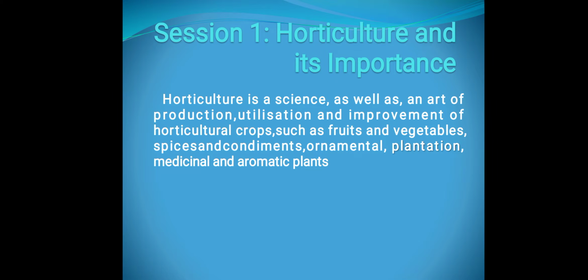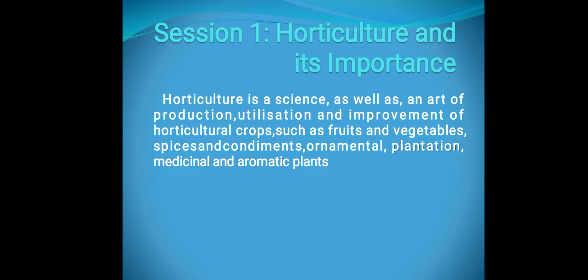Ornamental means those plants which we use for decoration purposes. Plantation means those plants which we grow in gardens, like rubber, tea, coconut, etc. Medicinal means those plants from which we get medicine. And aromatic plants means those plants which are used for aroma, that is, for fragrance purposes.